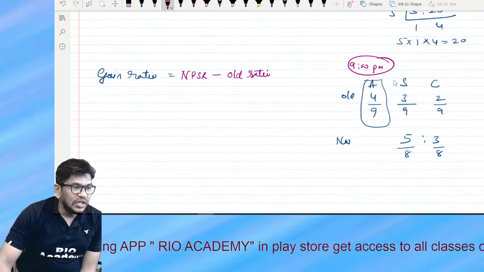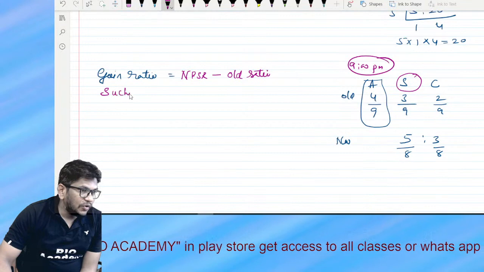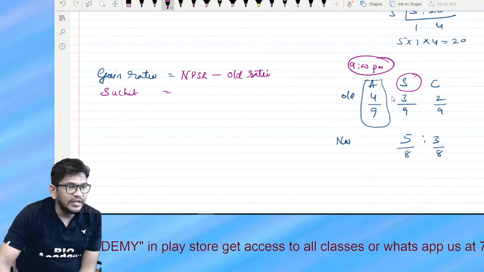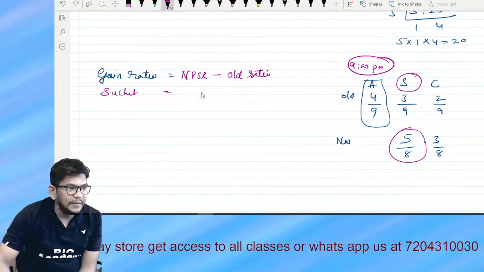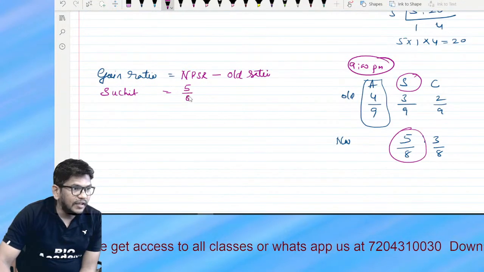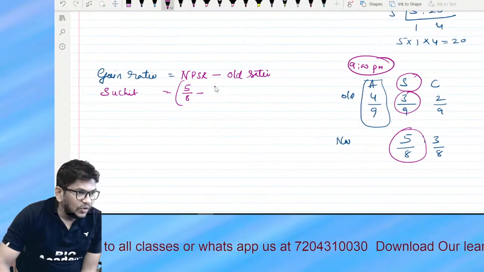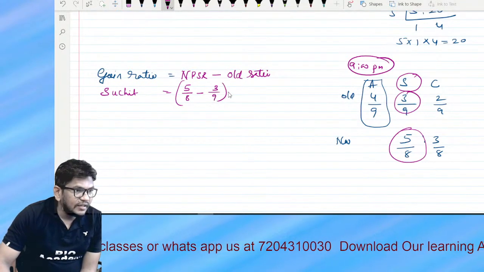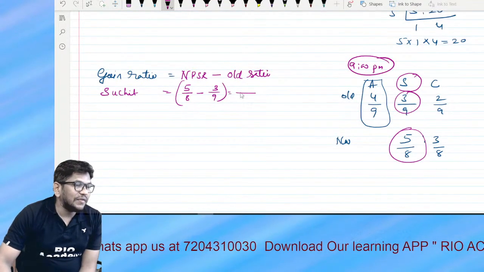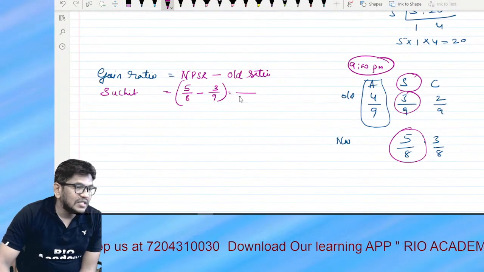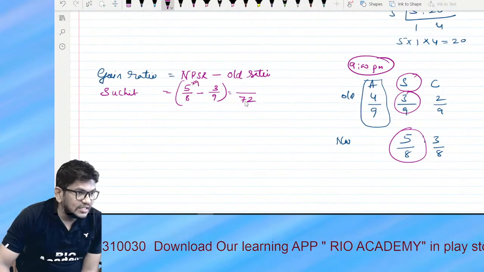Who is first? Gain is for Suchit. Note down Suchit. The new profit sharing ratio is 5/8 minus the old ratio 3/9. So children, just take out the LCM. 9 8s are 72. 8 9s are 72.